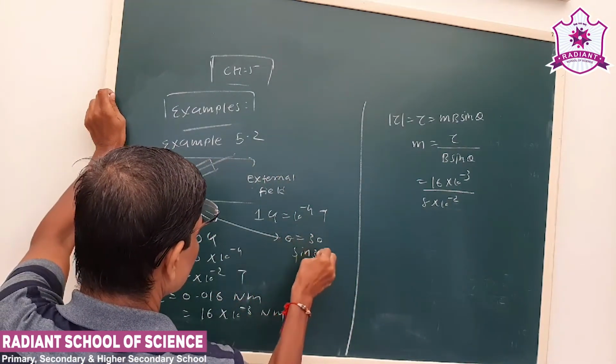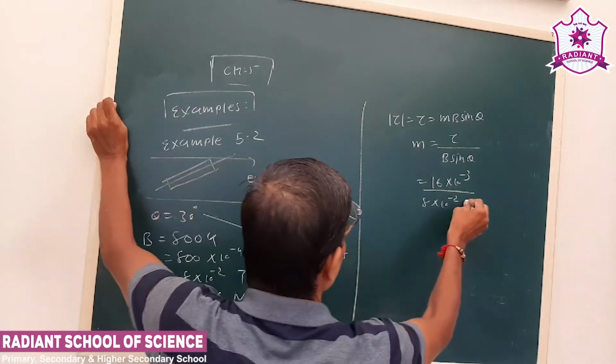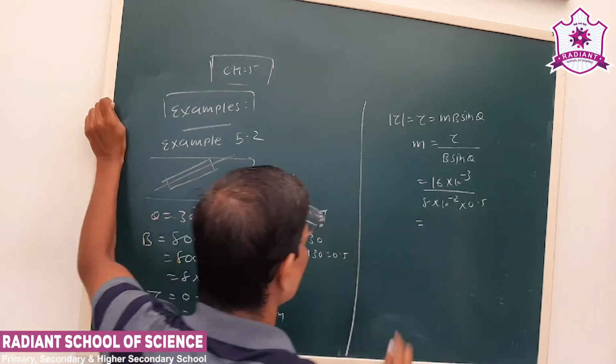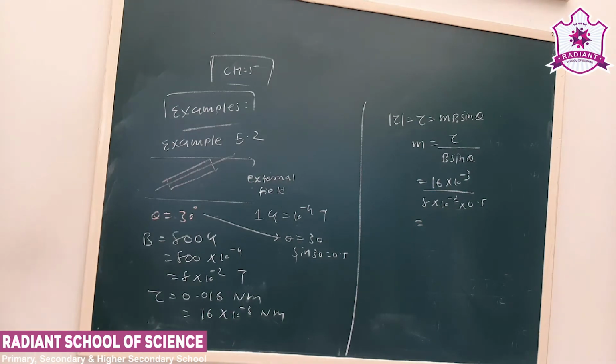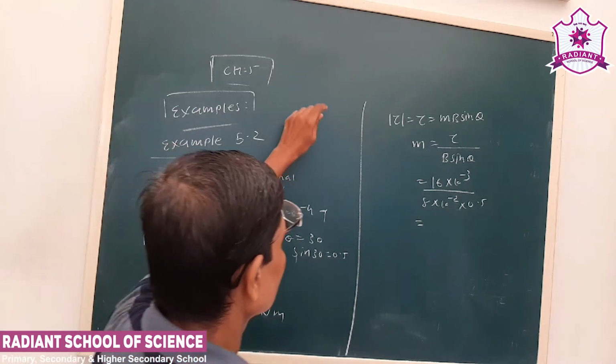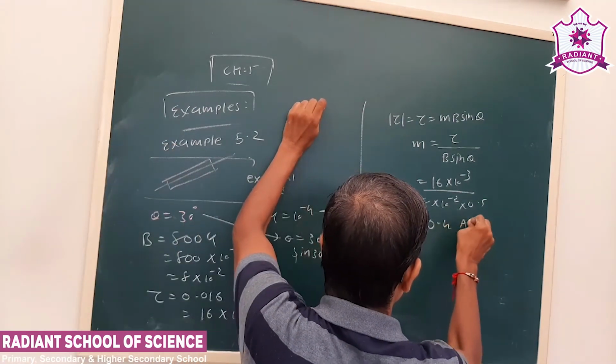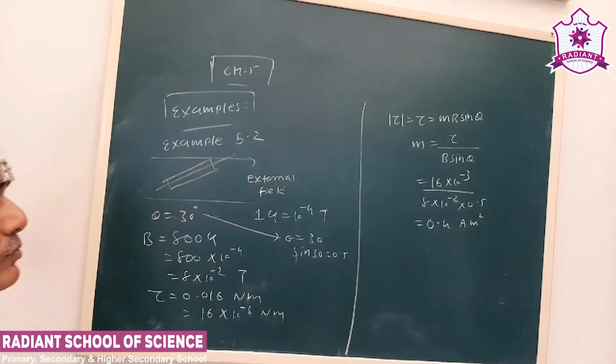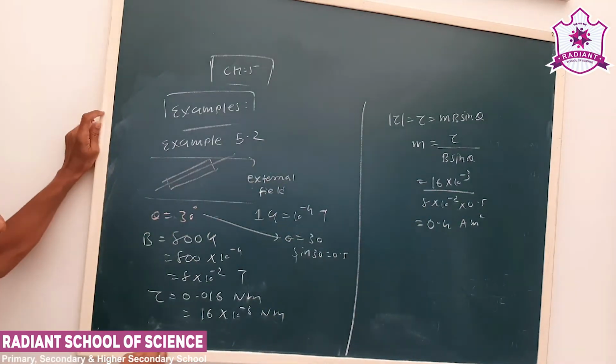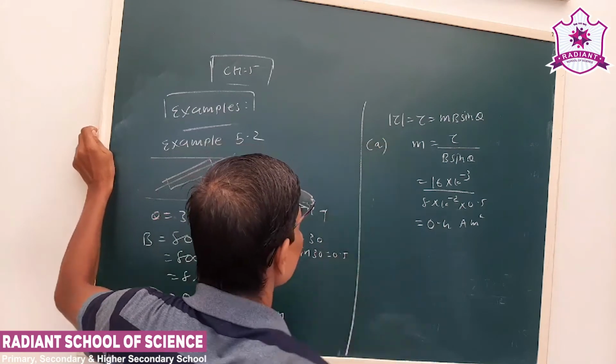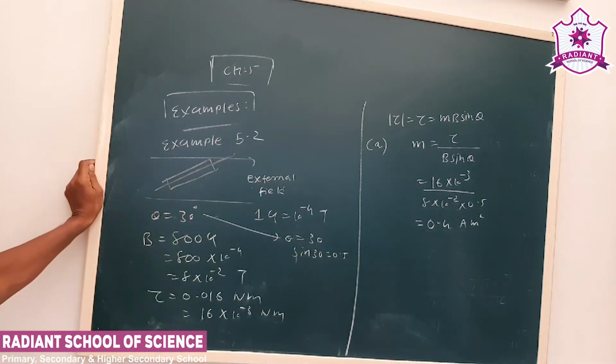Sin 30 is 0.5. Okay, now see, we substitute the values, so we'll get 0.4 ampere meter square. Okay, now first we have seen part A of the question. We have to obtain the magnetic moment.